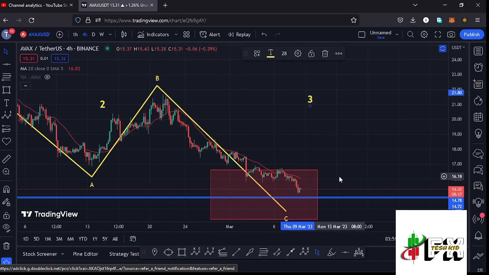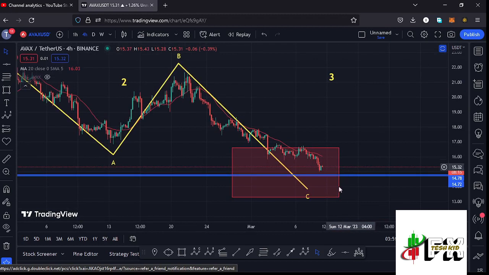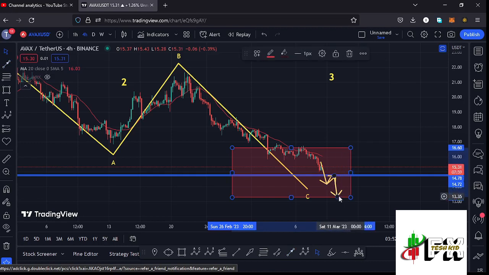But in case we continue holding below the 20-day MA, continue seeing the breakdown and also lose our key area of support at around the $14.78 mark, and maybe once we lose that key area of support, we see a retest of it, then there are chances that we might fully maximize this red target area and get back to the fib level 0.78 at around the $13.37 mark. And once we fully maximize that target area, then that will be enough confirmation that we have seen the low for that second wave.